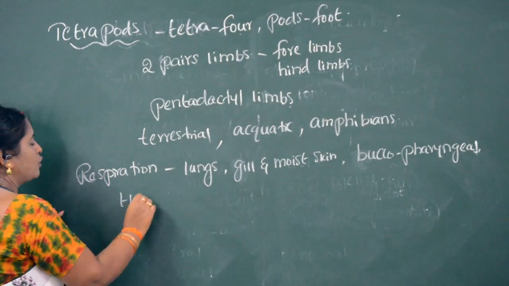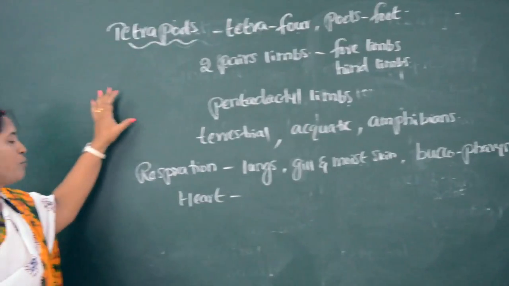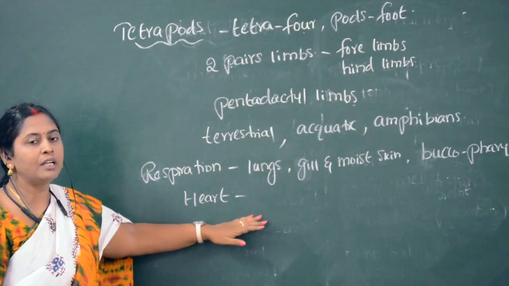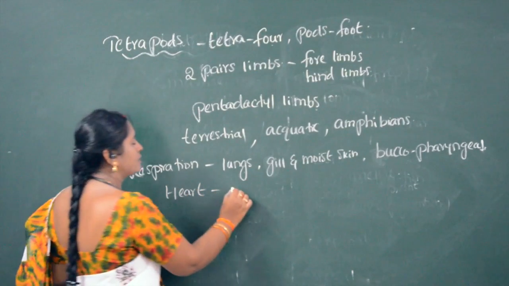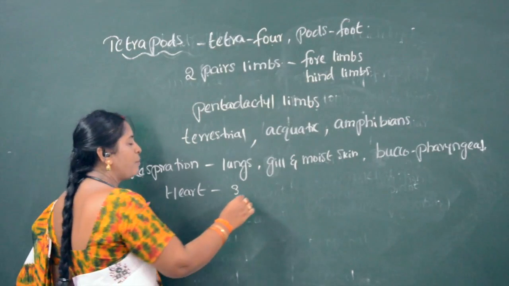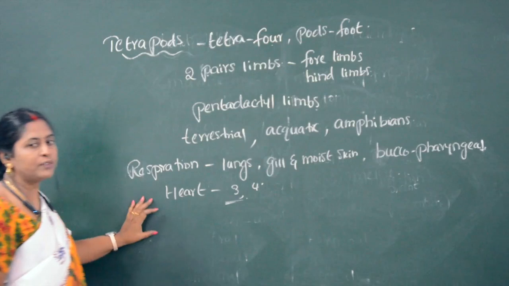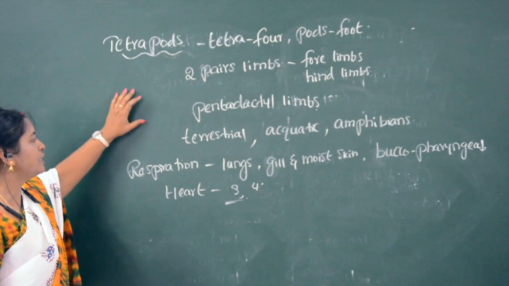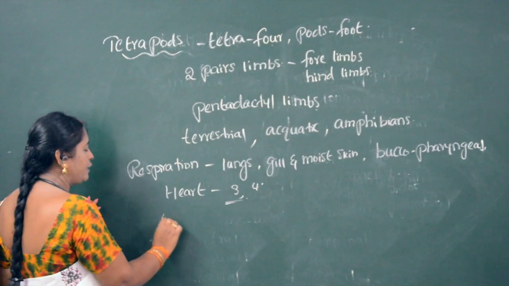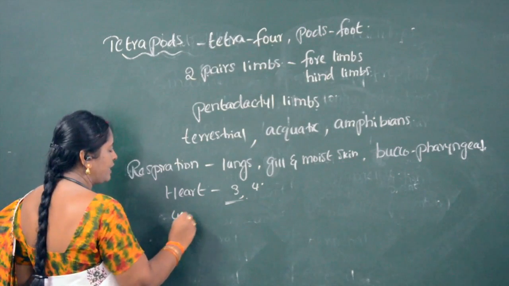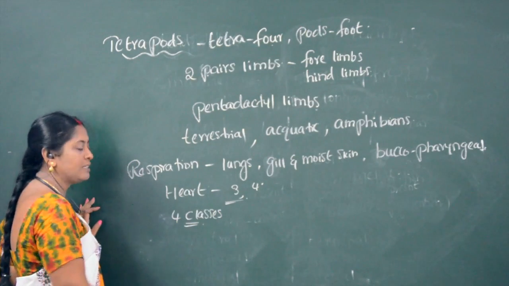So like this, different organs are present. When we see the heart also, the heart is different in different organisms. In tetrapods, different numbers of chambers are present in the heart. Some organisms have three chambers, some organisms have four chambers. So these are some of the characters related to tetrapods. This tetrapod is again divided into four classes. Already yesterday I have said, tetrapods are divided into four classes.